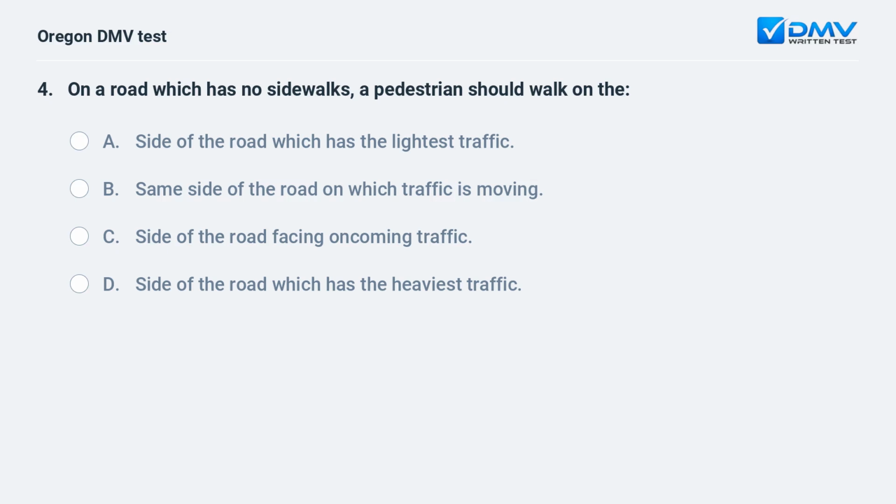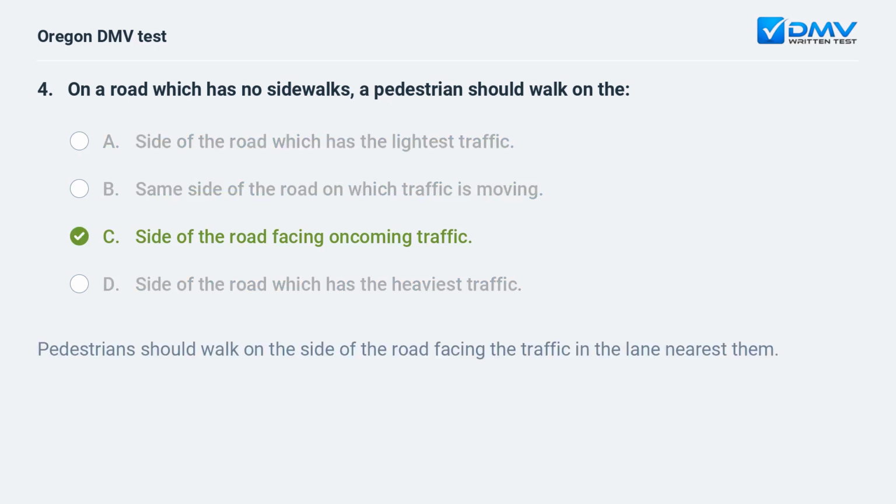On a road which has no sidewalks, a pedestrian should walk on the A. Side of the road which has the lightest traffic. B. Same side of the road on which traffic is moving. C. Side of the road facing oncoming traffic. D. Side of the road which has the heaviest traffic.